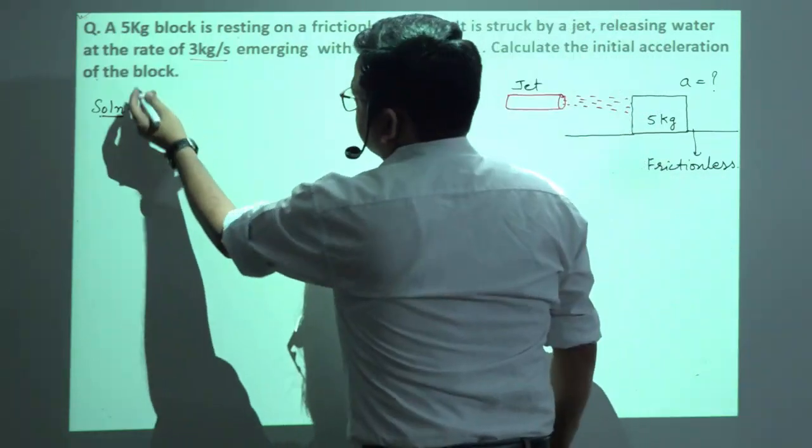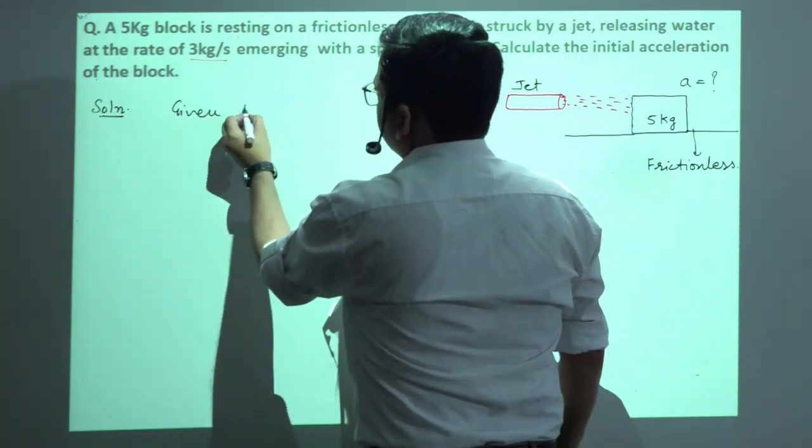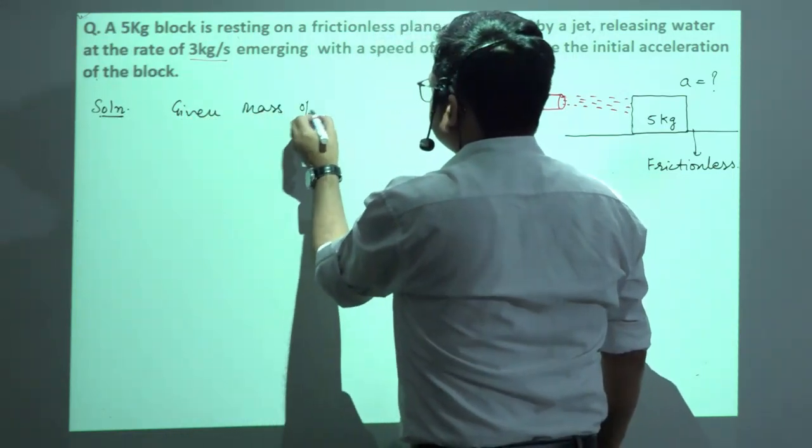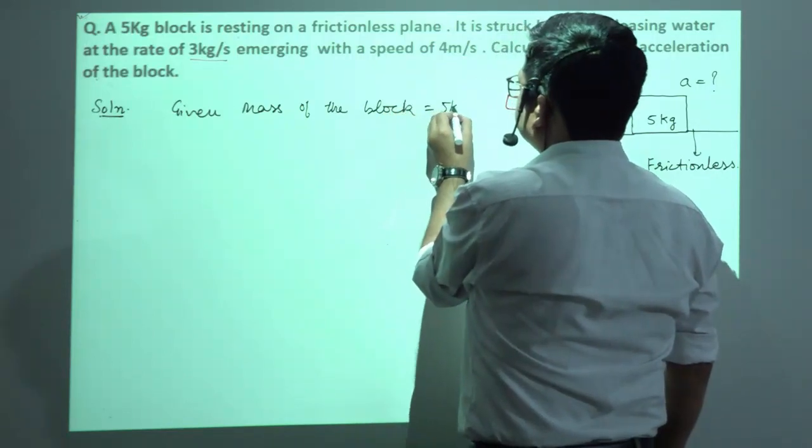So first of all we will write here, given mass of the block is equal to 5 kg.